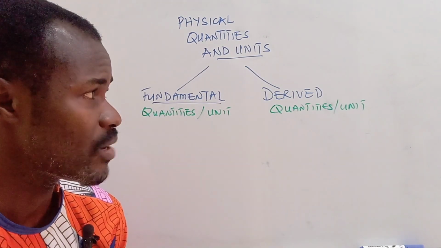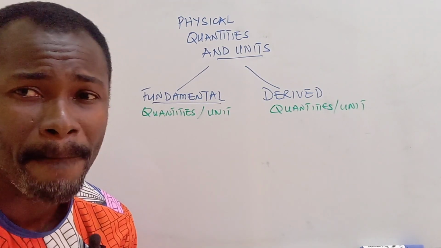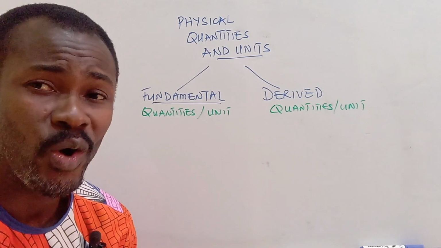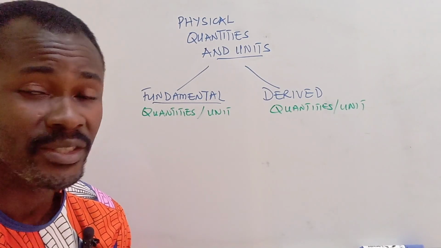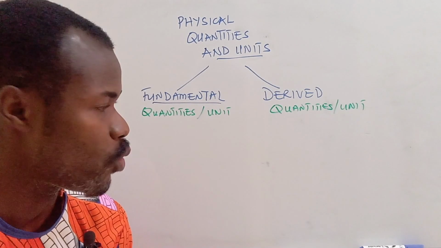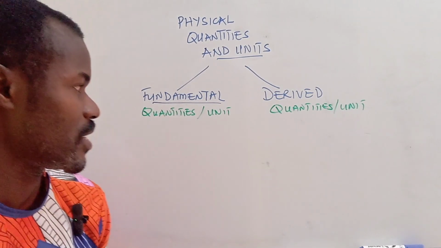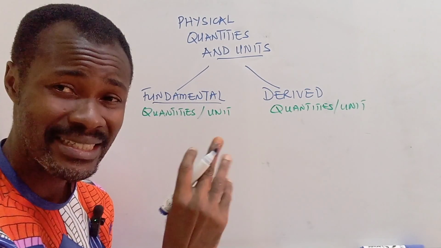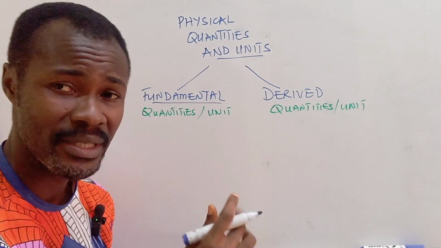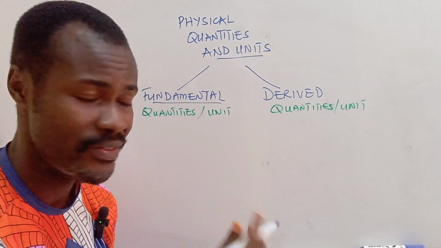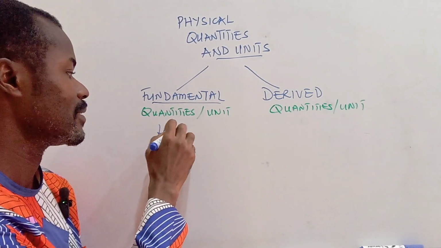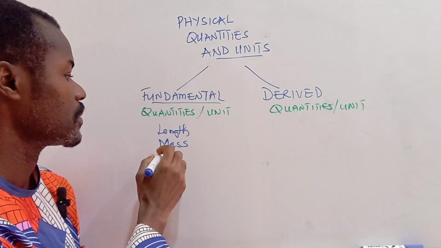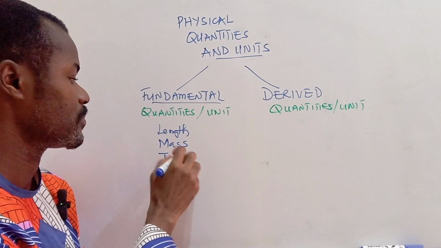So fundamental quantities are simply basic quantities or units that are independent of every other quantity or unit, okay? Very important, the three basic or most fundamental quantities you can think of in physics are length, mass, and time.